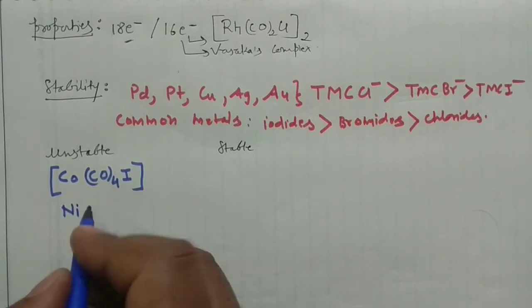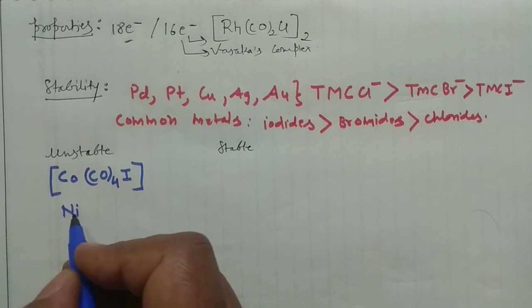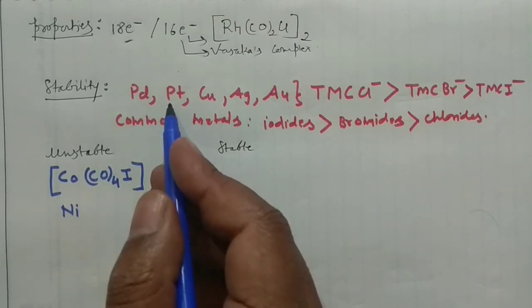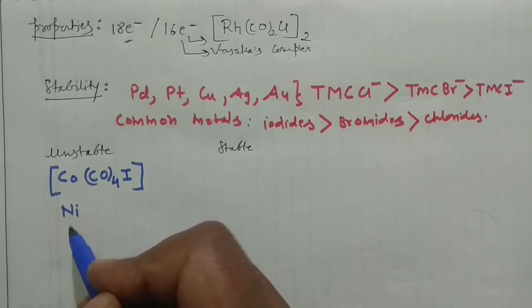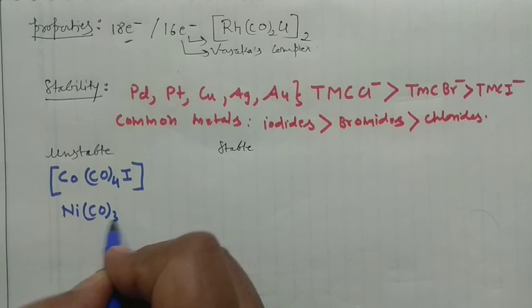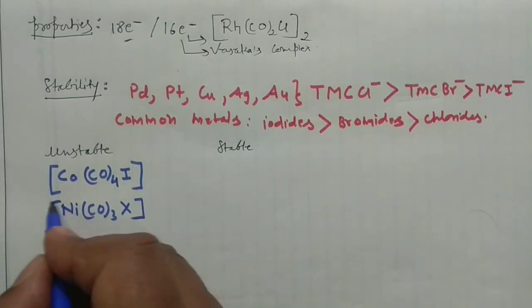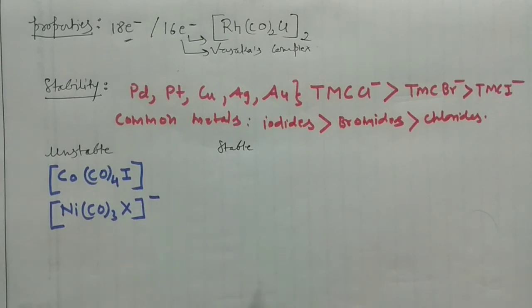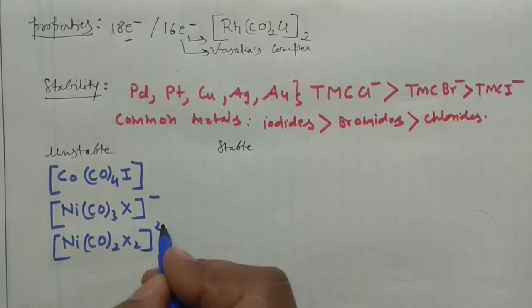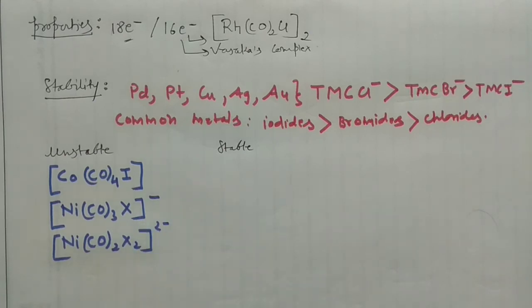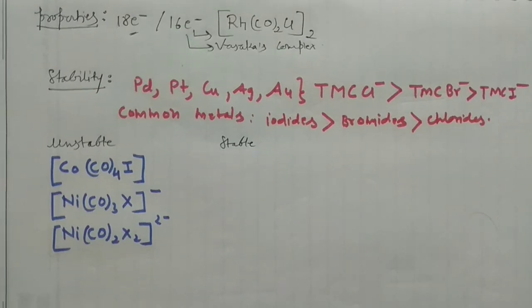Similarly, if you have this nickel, however I didn't discuss the compound of the nickel in the preparative method, but I have explained the platinum and the palladium case. So when the palladium and platinum can form such compounds, then of course the nickel will also do the same thing. And then you are having the three carbonyls here, say X negative I am writing here. I am generalizing it. And similarly, if you have this Ni and then Co2X2, so of course 2 negative would be there. So these are some unstable compounds. Now why are they unstable? This is very important to understand.